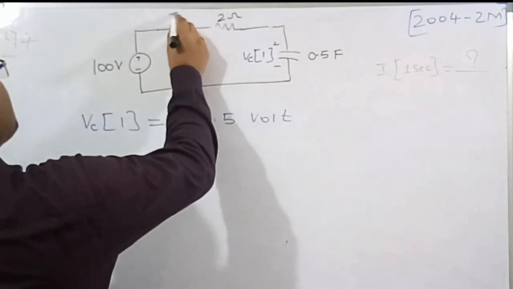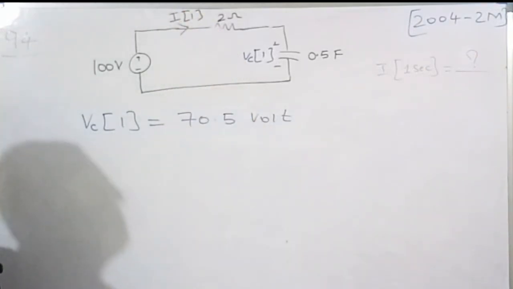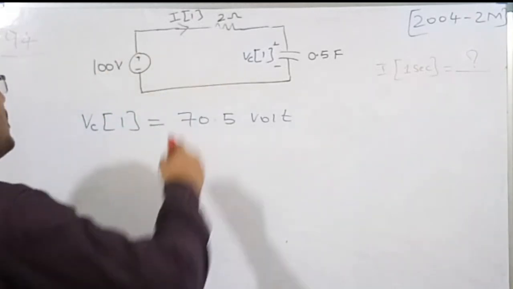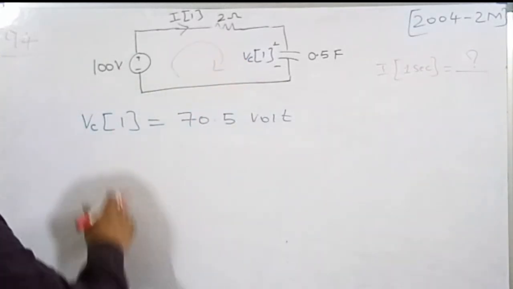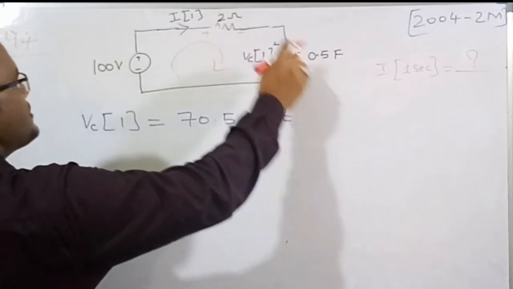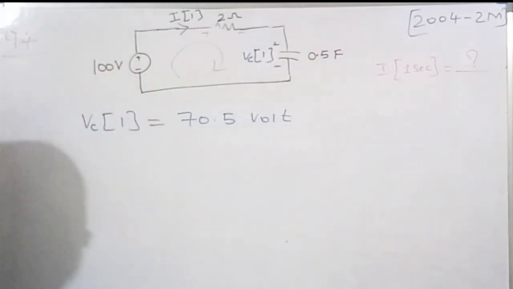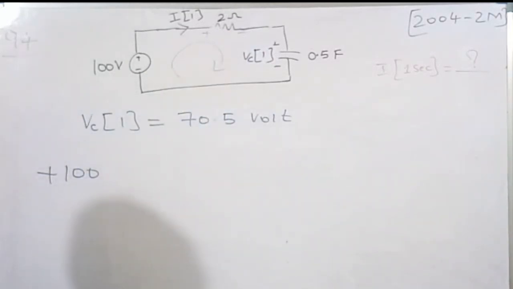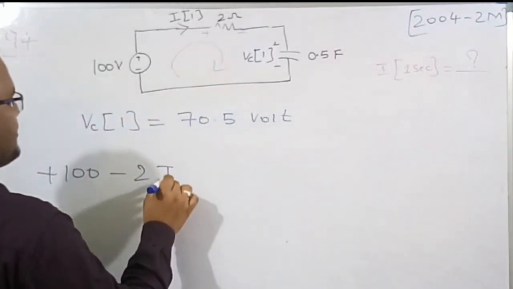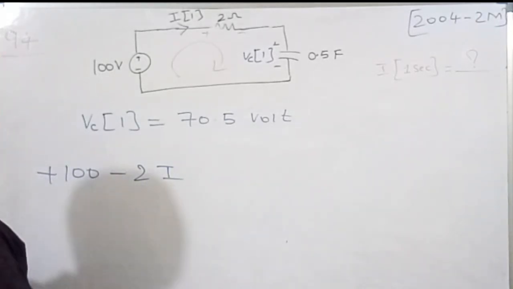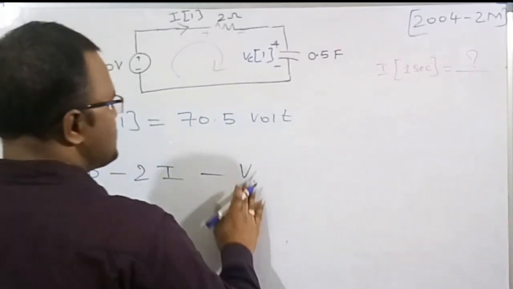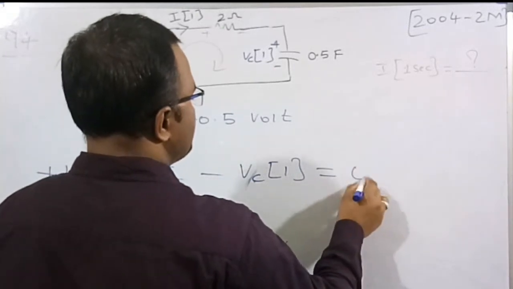Therefore this is the current. Let's imagine this is I of 1, the current at 1 second. By simply applying KVL across this loop, the current goes from high potential to low potential. I am going from negative to positive, so there is a rise in potential, which is plus 100. Then going from plus to minus, there is a decrease in potential, which is minus 2I, voltage across the resistor, current into resistance. Here again I am going from plus to minus, so there is a decrease in potential, that's why it is minus VC of 1, equal to 0.